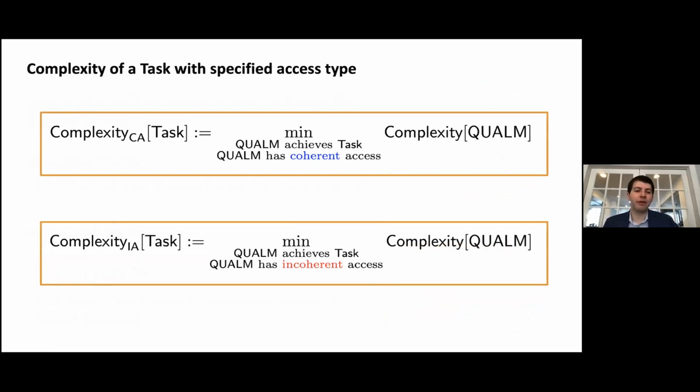So now we can refine our notion of the complexity of a task using the notion of access. In particular, the coherent access complexity is the complexity of the simplest QUALM, where we constrain the QUALM to have coherent access. And similarly, the incoherent access complexity of a task is the minimal complexity over all QUALMs, where those QUALMs are all restricted to have incoherent access. So our goal is to find a task in which we can have an exponential advantage between the coherent access complexity and the incoherent access complexity.